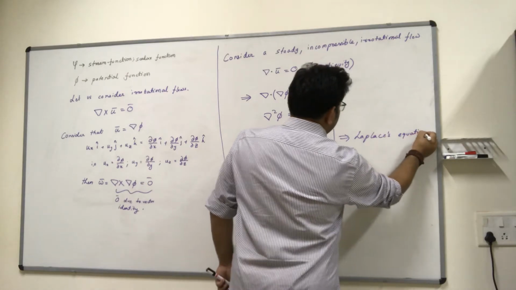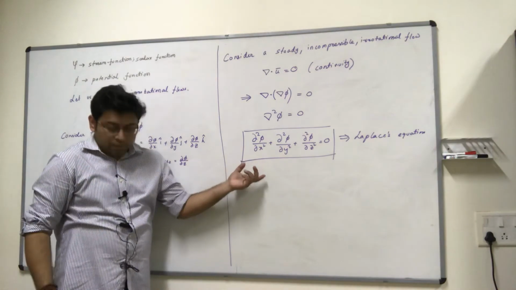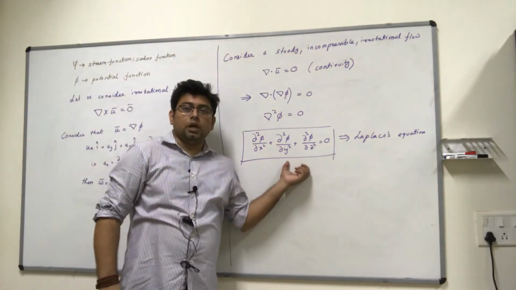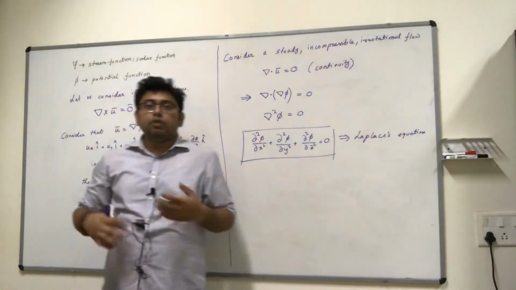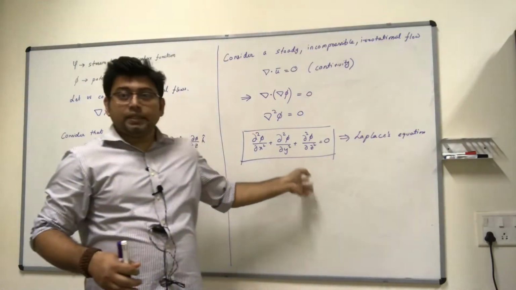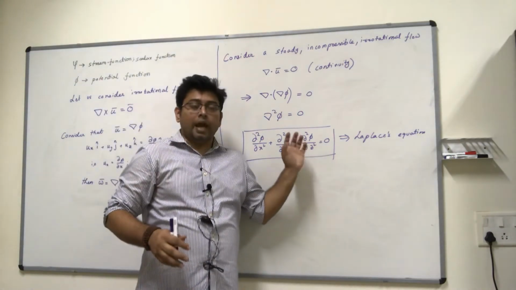This is a very, very important equation in engineering and physics because it comes up in many different places. And if you have read about how to solve the Laplace's equation in any one context, then you know how to solve it in other contexts as well. So this comes up in fluid mechanics, in elasticity, and it will also come up in electrodynamics.